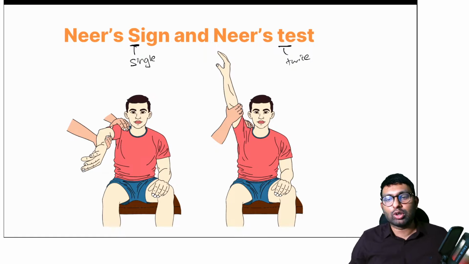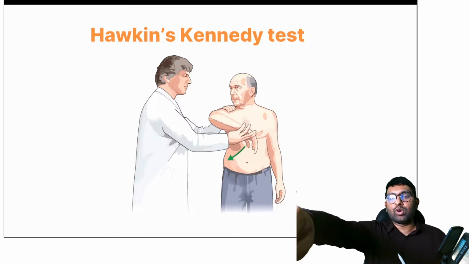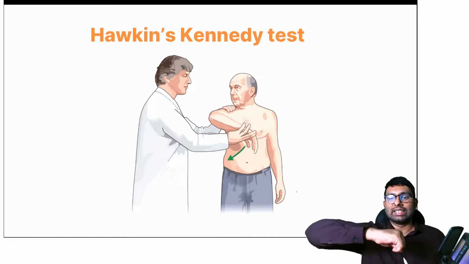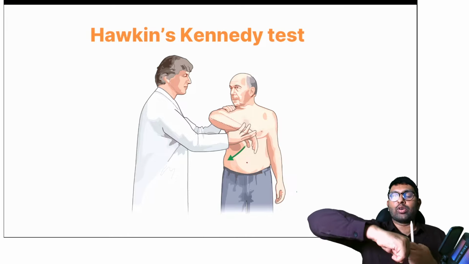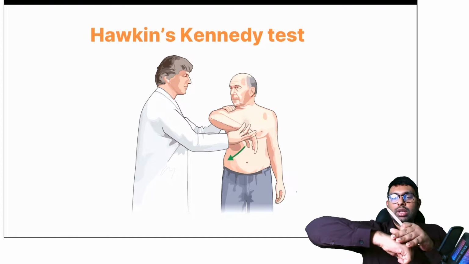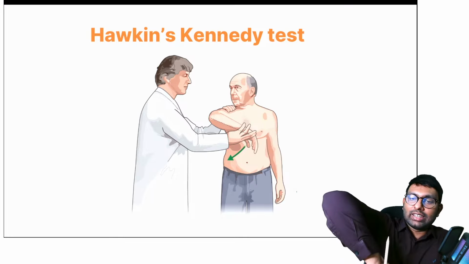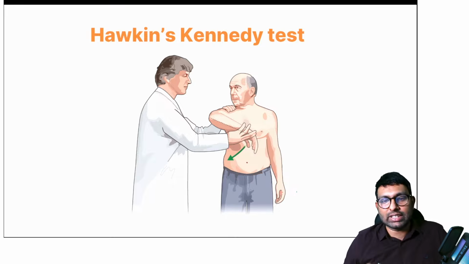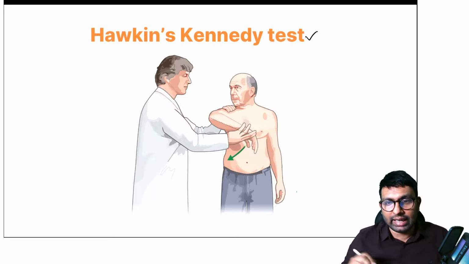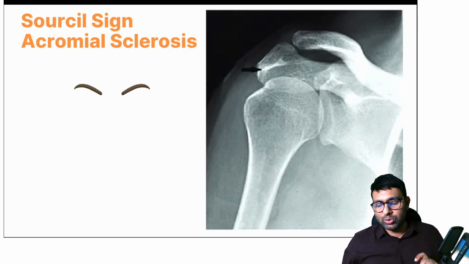The second one, like Dr. Jain said, is the Hawkins-Kennedy test. In the Hawkins-Kennedy test, you ask the patient again to keep in forward flexion. You also ask him to keep his elbow flexed as well. So elbow flexed, and there is forward flexion of the shoulder. Now the doctor will forcefully internal rotate like this. When he internal rotates, the patient will complain of pain, and this is called the Hawkins-Kennedy test. Okay, these are the two tests that you do in impingement syndrome.